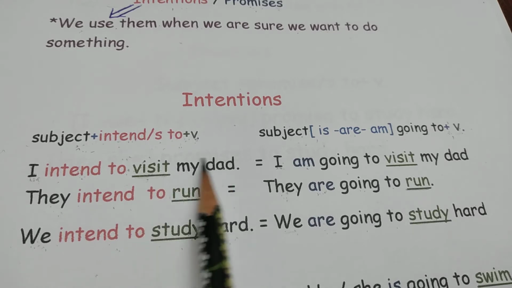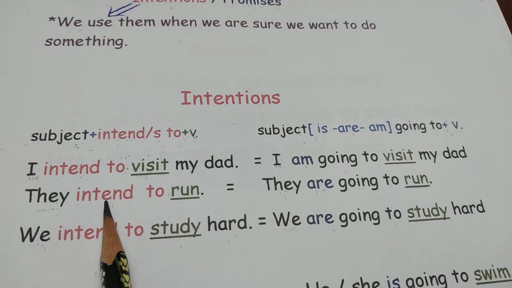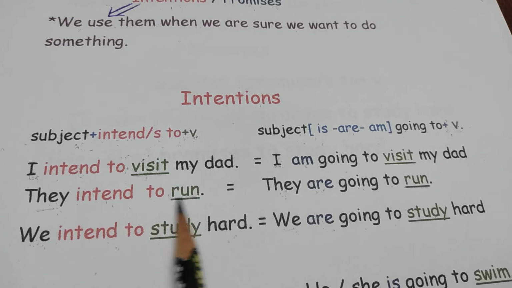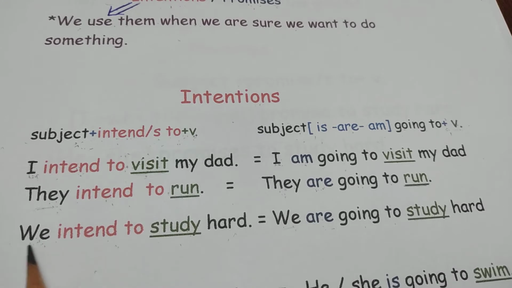My dad. Number 2, they intend to run. We have a subject here, they. So we put intend, not intends, to run, and this is the infinitive. We intend to study hard. Look here, this is the subject we, and we put intend, not intends to. Study is the infinitive, فعل مجرد, hard.